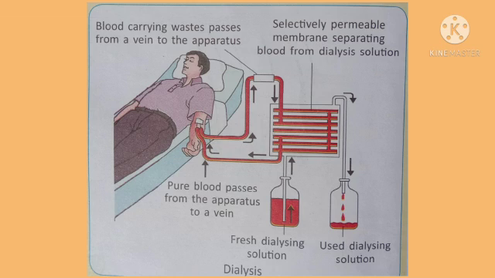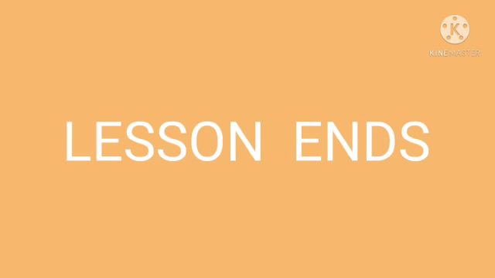This may be repeated regularly depending upon how much the person's urinary system is working. Or if both the kidneys are totally not working, then kidney transplantation is needed to save the life of the person. That can be done only after blood compatibility.